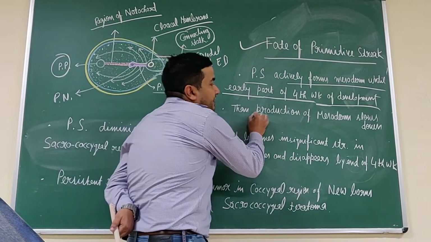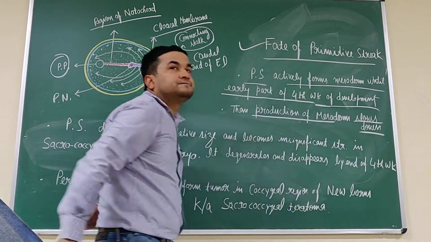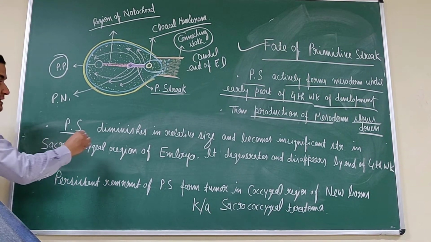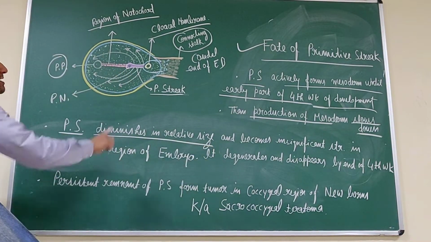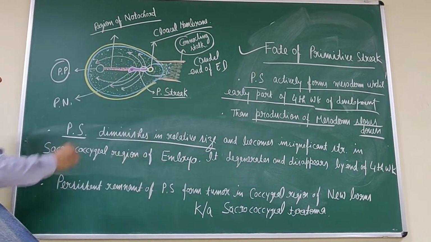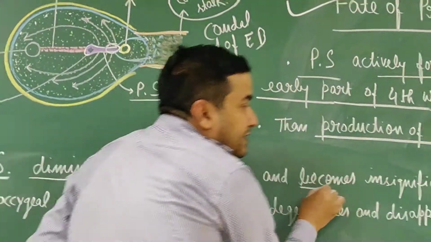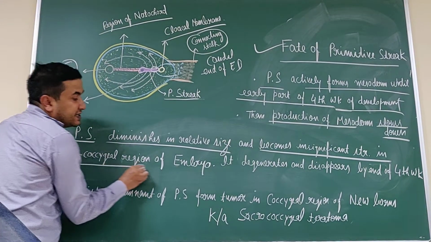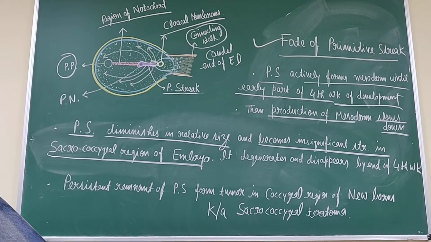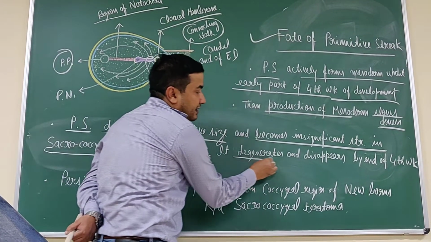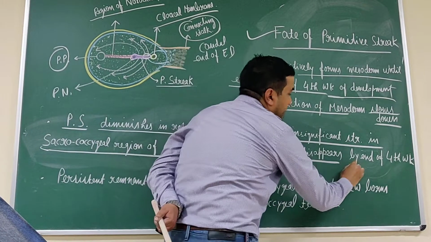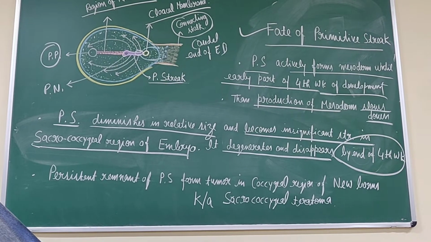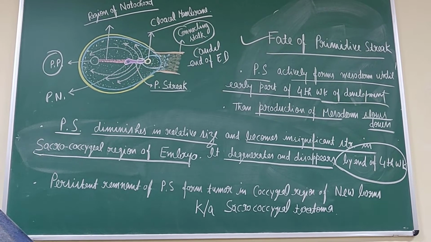Then the production of the mesoderm slows down, and the primitive streak diminishes in relative size. It becomes small and becomes an insignificant structure in the sacrococcygeal region of the embryo. It degenerates and disappears by the end of the fourth week.